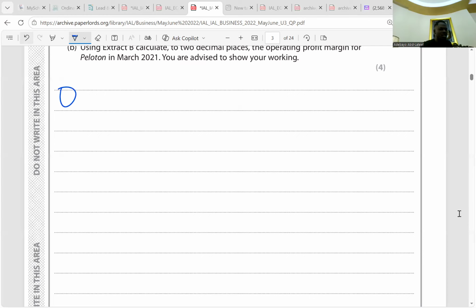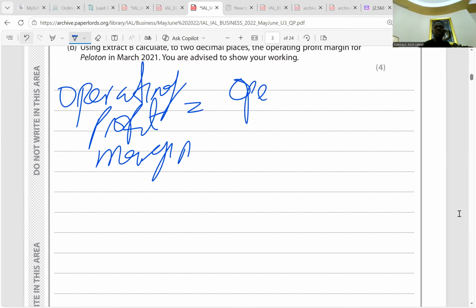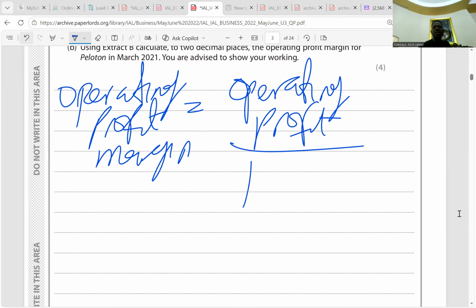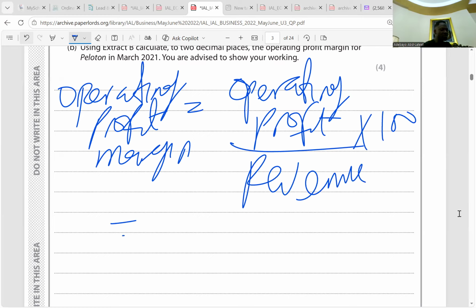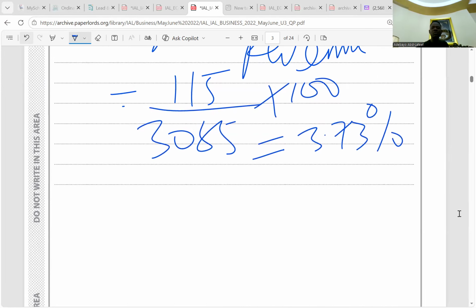For 1B, we should calculate operating profit margin, and for operating profit margin, it's operating profit divided by revenue multiplied by 100. So our operating profit is 115, according to the extract below. 115 divided by the revenue, which is 3085, multiplied by 100, and that gives us 3.73%. So that's operating profit margin. We move on.